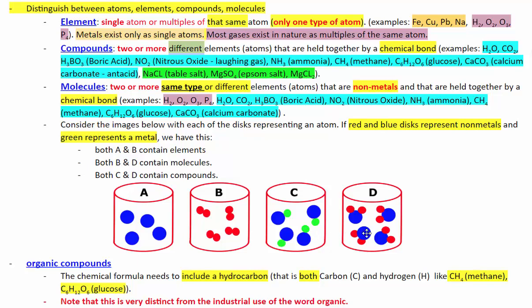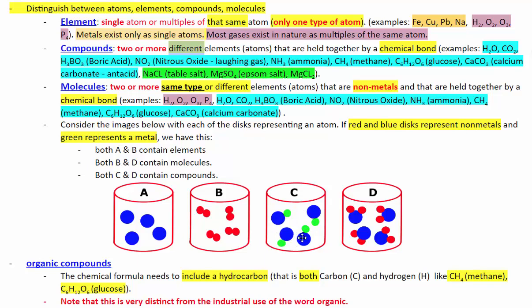But C and D are both compounds since they involve two different atoms that are bonded. Here, three different atoms that are bonded. Now, concerning molecules, B is a molecule since it has two or more same type atom. So B is both an element and a molecule.